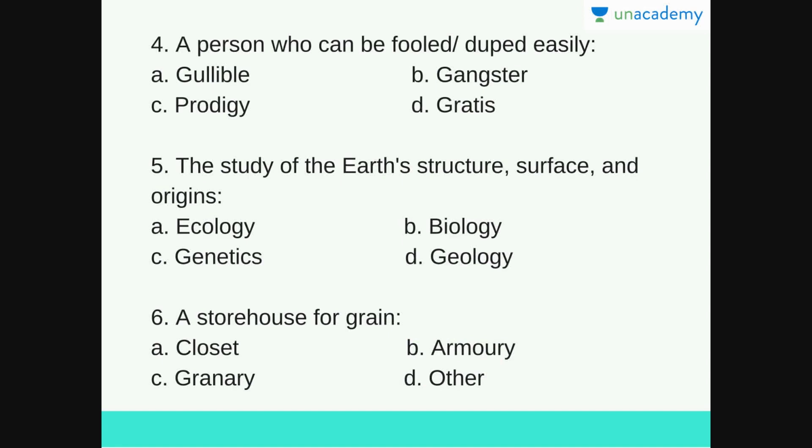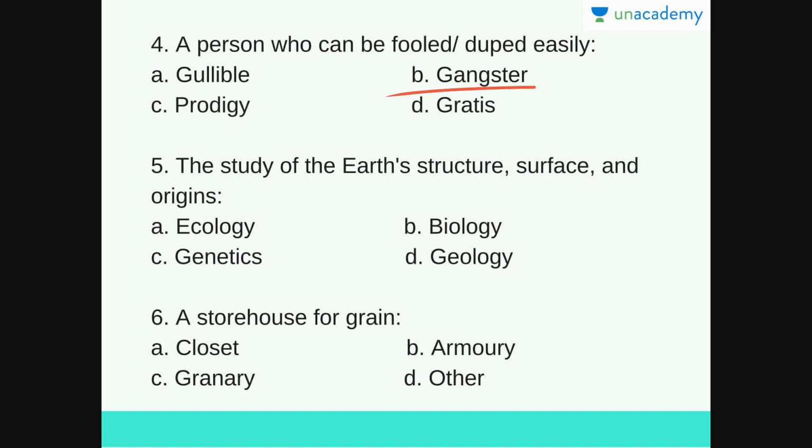Next question is a person who can be fooled or duped easily. So remember, duped is a synonym of deceive or fooled. So a person who can be fooled or duped easily. Options are gullible, gangster, prodigy and gratis. So this is a quite easy question. The answer for this question is A, gullible, a person who can be fooled or duped easily.